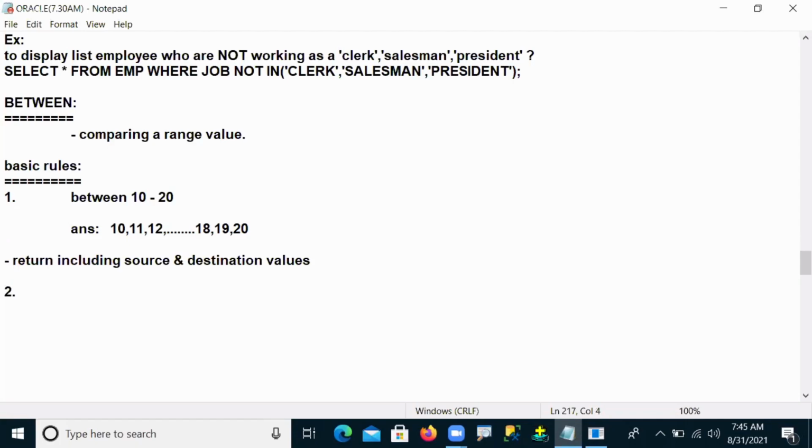The second one is, suppose I use the BETWEEN operator like 20 to 10. Tell me, what is my answer? Can anybody expect it? What is your answer? 20 to 10.